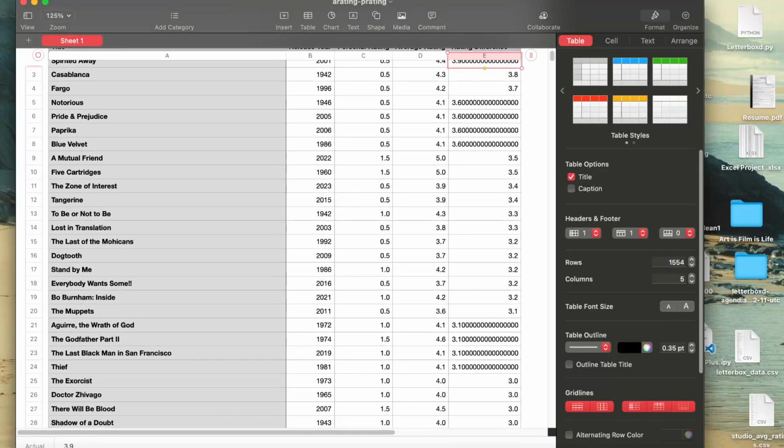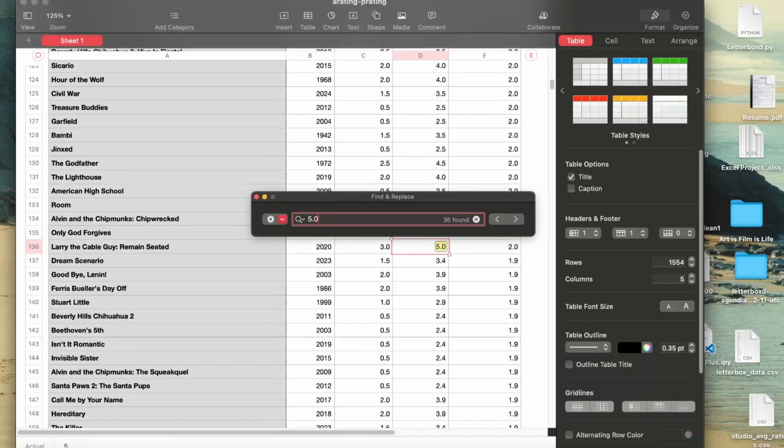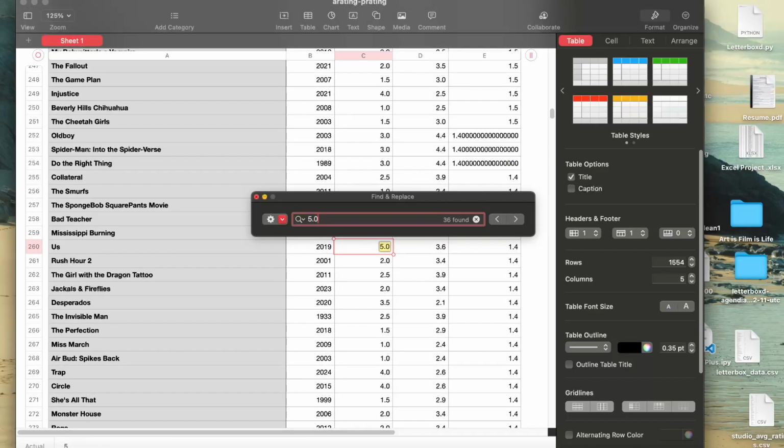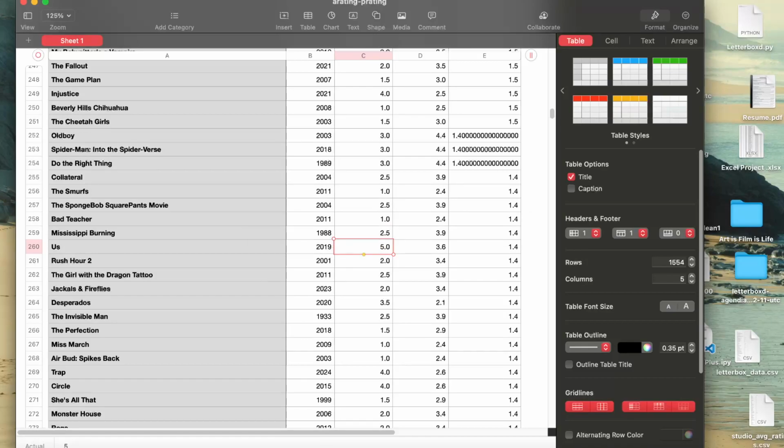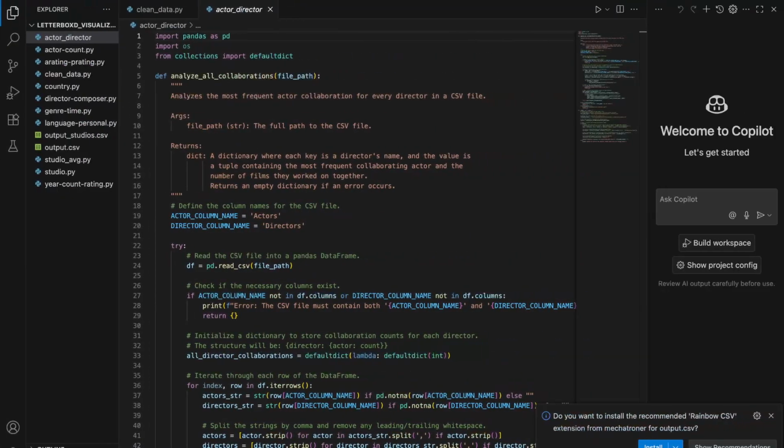And then if you go to my 5.0s, let's see, what's a 5.0 on my end? Okay, here is a 5.0 I gave. 3.6 is the average, and the difference is still 1.4. Anyway, that's not really a big issue for me. I'll look at that later. But yeah, I had to make each of these separate files in here.